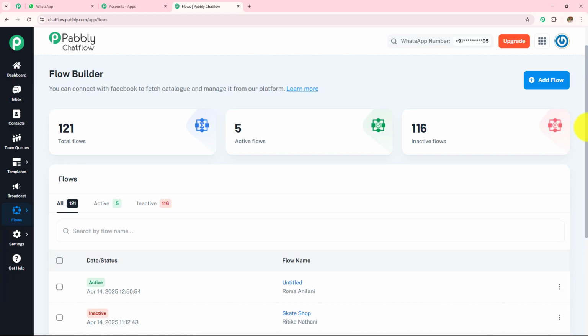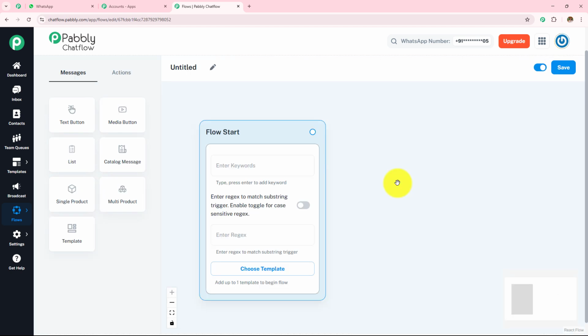Let's open this. Here I have landed on this page of Flow Builder from where I am going to start creating this new flow. To start creating this new flow, we simply have to click on this Add Flow button. Let's open this. Now I have landed on this page from where we are going to start learning how we are going to create this WhatsApp chatbot.